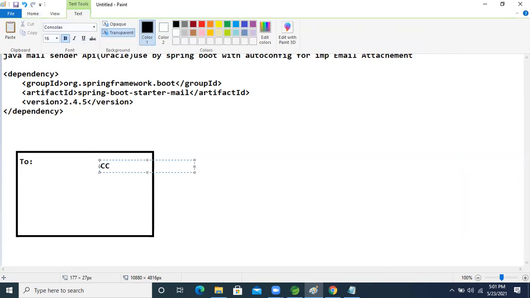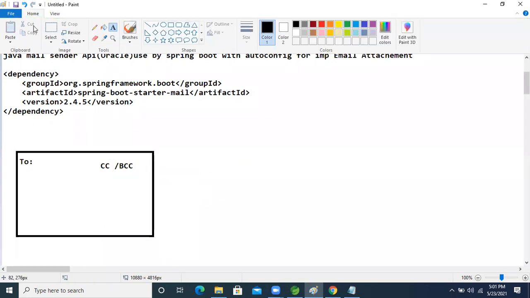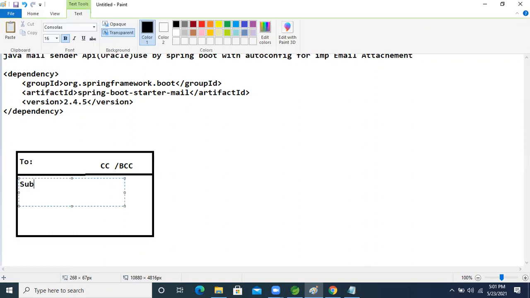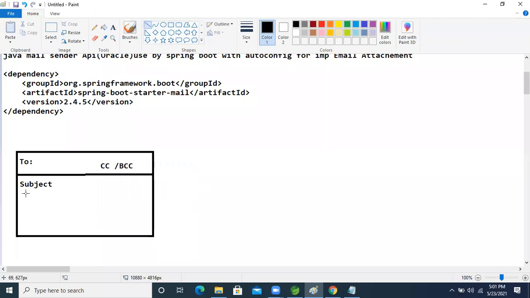Next, this area is the subject. Here I'm giving the subject. After that, which area is there now, guys? The text area.